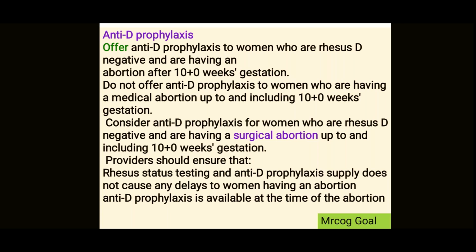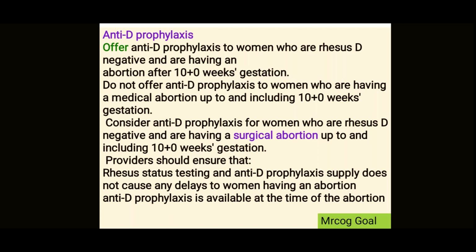Before 10 weeks, do not offer anti-D prophylaxis to women who are having a medical abortion up to and including 10 weeks. So up to 10 weeks, medical abortion, no need for anti-D. For surgical abortion, you may consider anti-D up to 10 weeks, right?